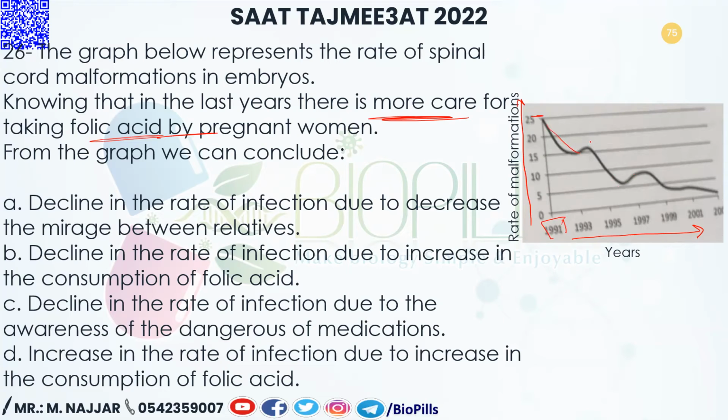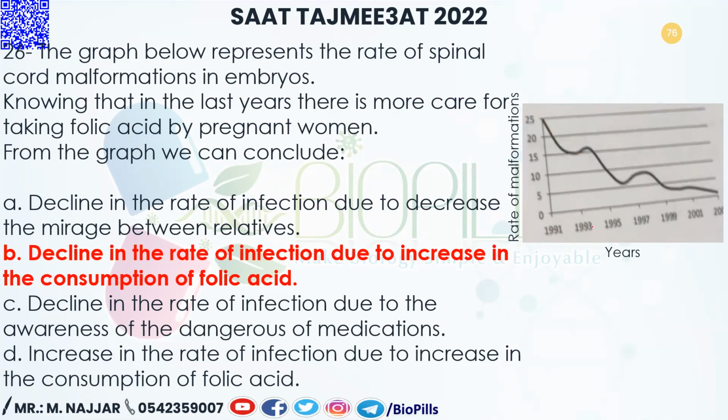So as there is an increase of the intake of the folic acid, there is a decline or decrease of the malformations. So the answer here is B, decline in the rate of the infection due to increase in the consumption or in the intake of the folic acid. It's very, very obvious.